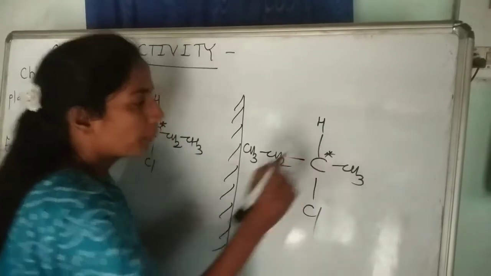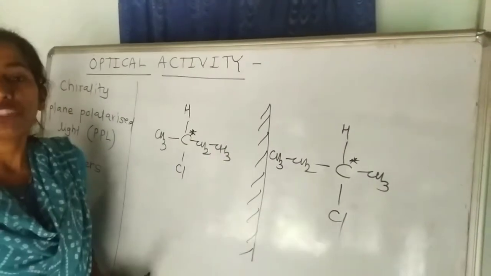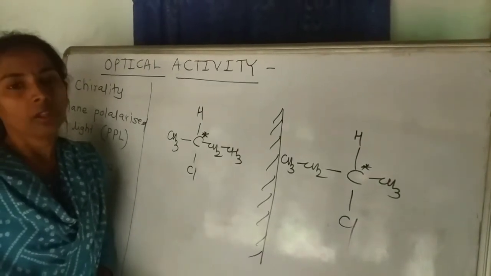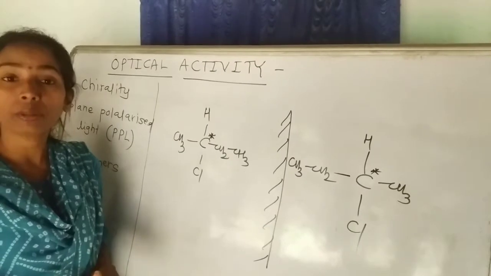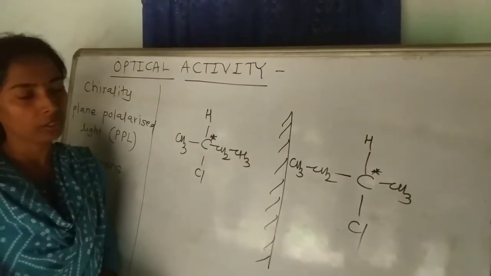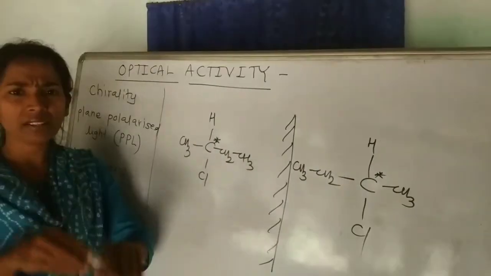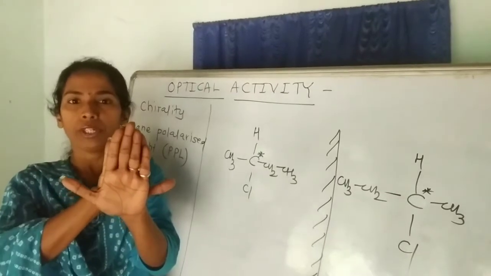so compounds having chiral carbon show mirror images which are non-superimposable. They show non-superimposable mirror images. Non-superimposable mirror images are the images which do not exactly match with each other, like the hands. If you take the mirror image of hand, it will not match properly. It gets completely opposite structure.